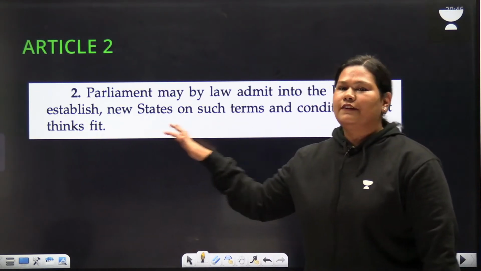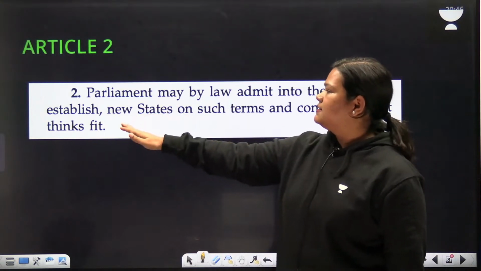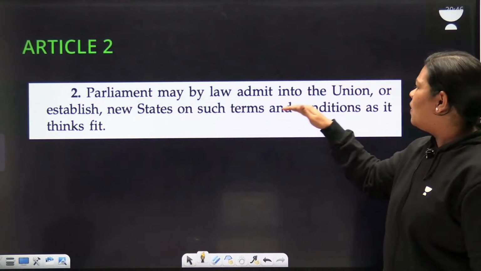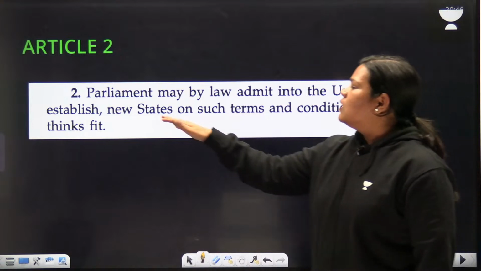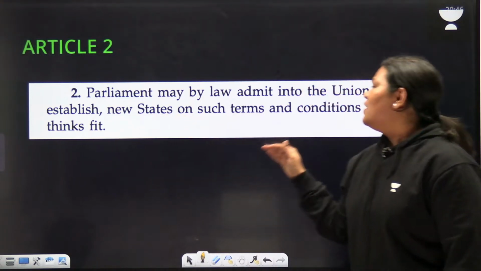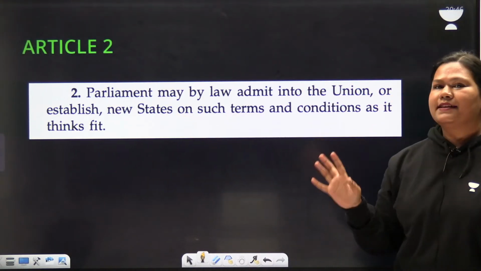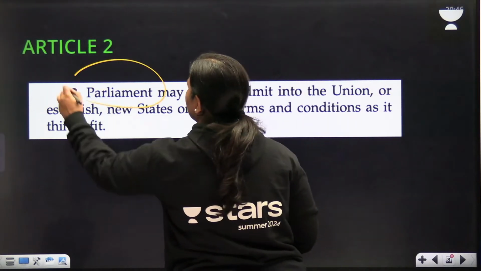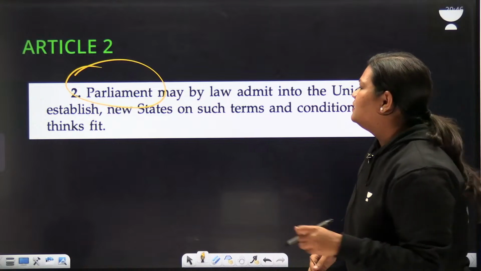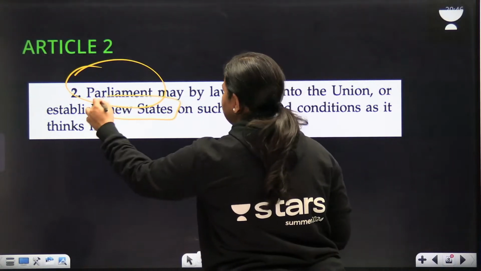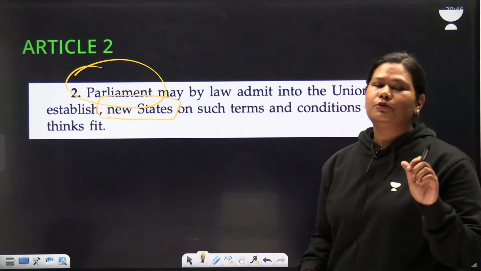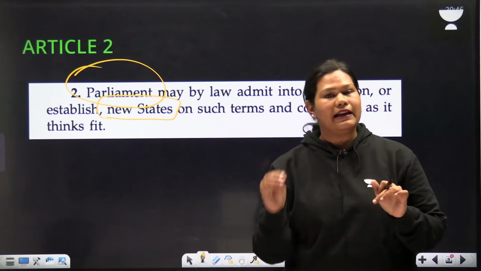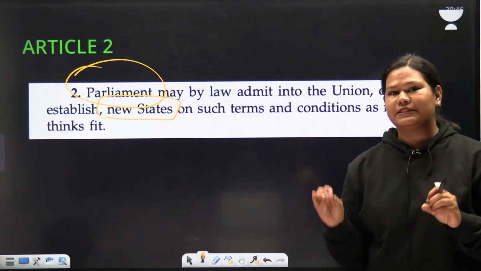This is the text of Article 2. Article 2 states that Parliament may by law admit into the Union or establish new states on such terms and conditions as it thinks fit. So Article 2 mentions Parliament has the right to admit new states. Who has the power to admit new states? Parliament has the power to add new states.